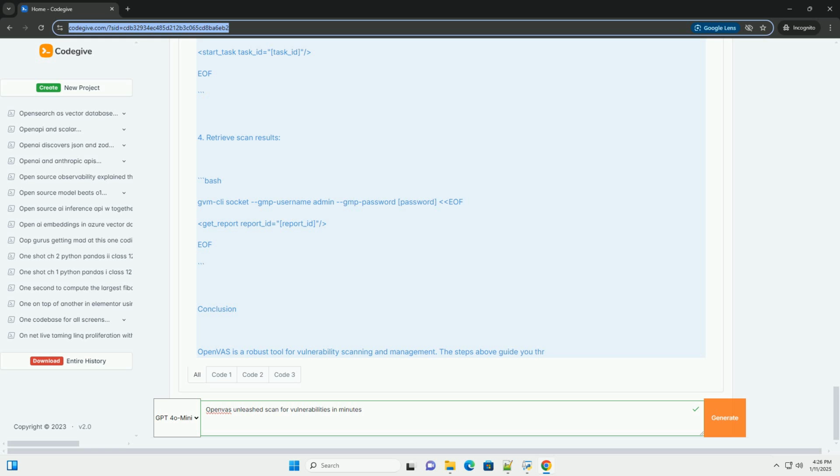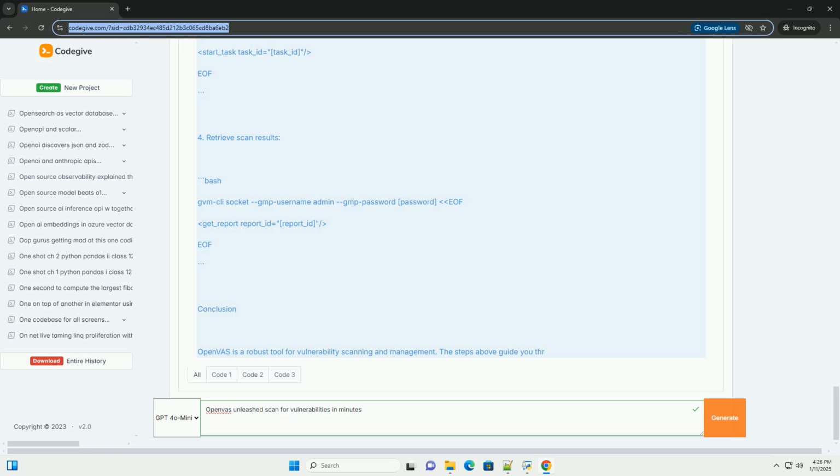Example of using OpenVAS in command line. If you prefer using the command line, you can also interact with OpenVAS using GVM CLI. Below is a basic example of how to use it to run a scan. 1. Create a target. 2. Create a task. 3. Start the task. 4. Retrieve scan results.